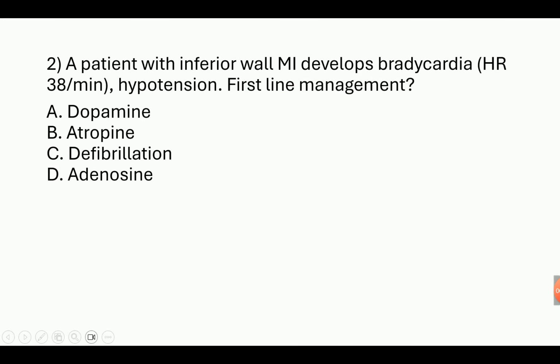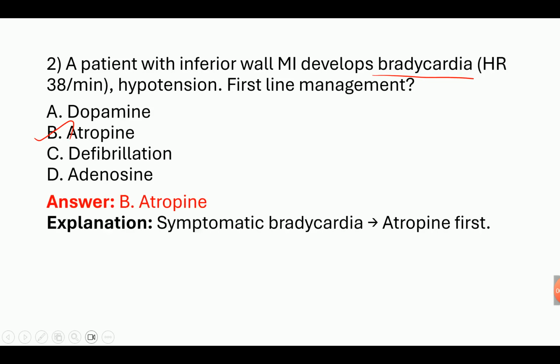This is the answer. Second question, a patient with inferior wall MI develops bradycardia, hypotension, first line management. So we know that the bradycardia treatment answer is atropine. Symptomatic bradycardia, atropine is the first drug.